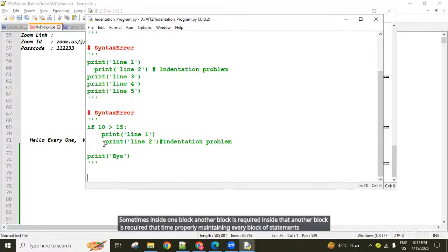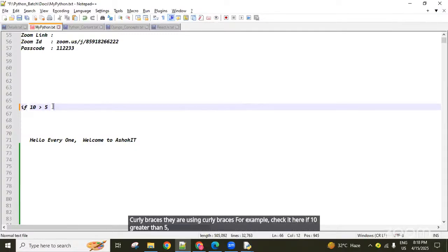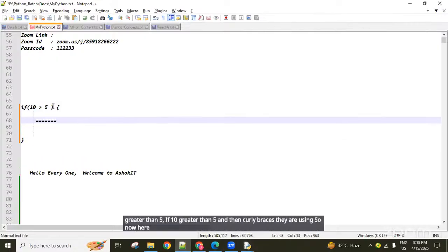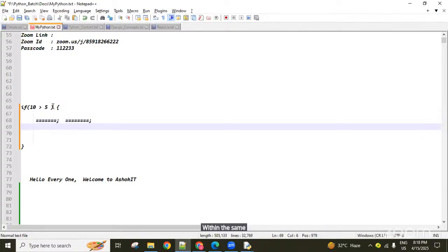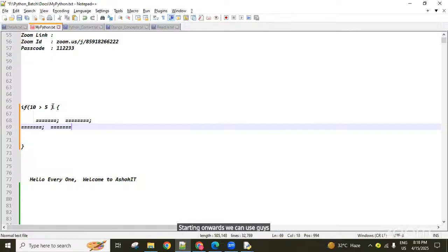If it is Java, they use curly braces. For example, check it here: if 10 greater than 5, and then curly braces. Here we can use statement 1, statement 2, any number of statements, even within the same line. One more statement can start here as well.